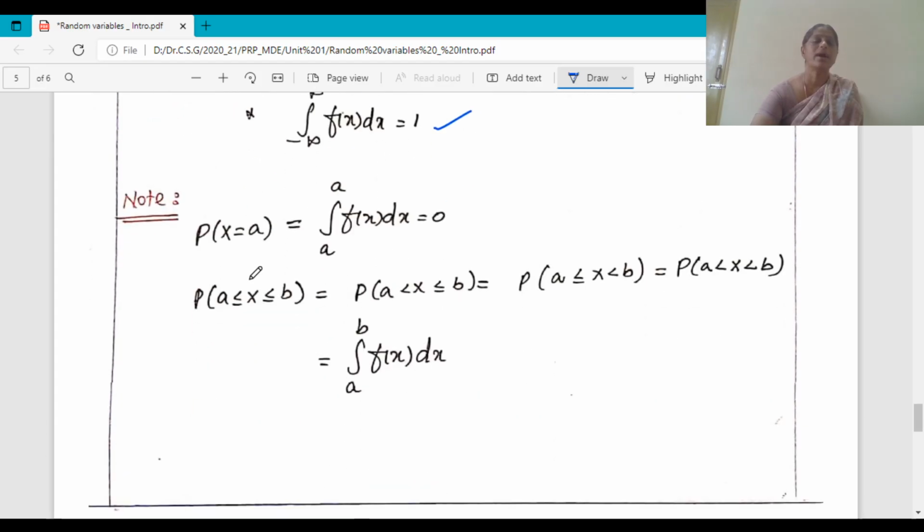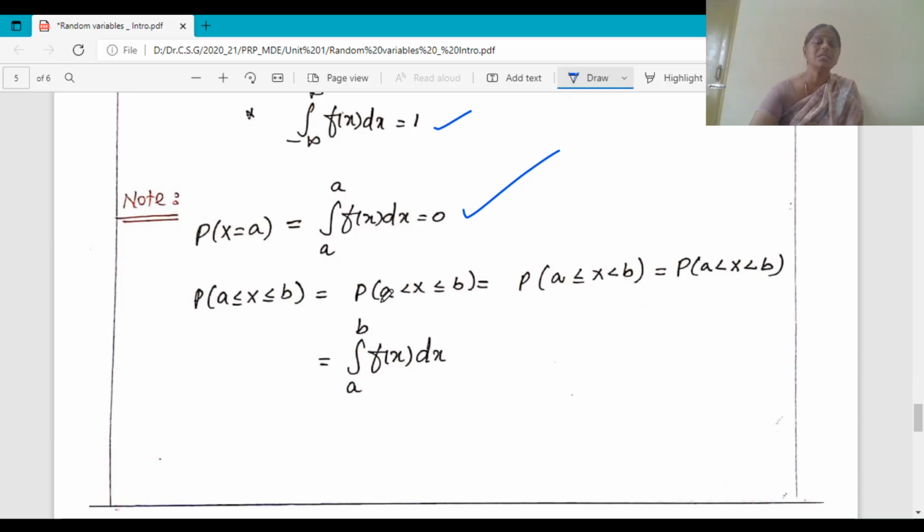And you should note that for a continuous random variable, the probability at a particular point is equal to 0. And the next is probability a less than or equal to X less than or equal to b. For the discrete case, this less than and less than or equal to matters, but for the continuous case, it takes all the values in the interval.